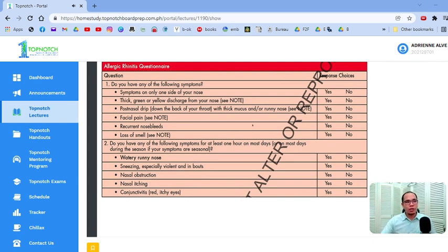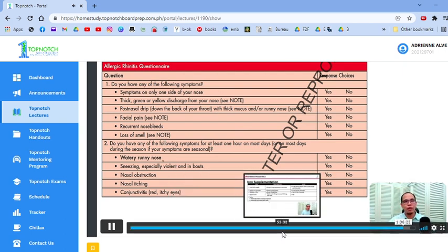So these are not common. Of course, it doesn't mean na pag may loss of smell, hindi na siya allergic rhinitis, di ba? It doesn't mean na pag may postnasal drip, hindi na siya allergic rhinitis. It's simply telling you na these are not common. As compared to this group of symptoms down here: watery nose, sneezing, especially violent and in bouts. Typical yan sa mga allergic rhinitis, pag bumahing yan, tuloy-tuloy, di ba? Nasal obstruction, itching, and conjunctivitis. These symptoms are very common in allergic rhinitis.